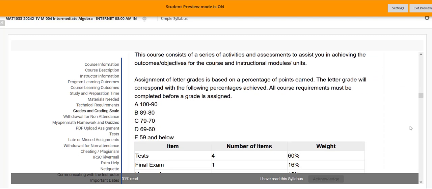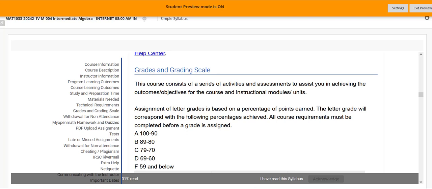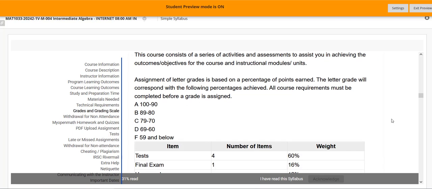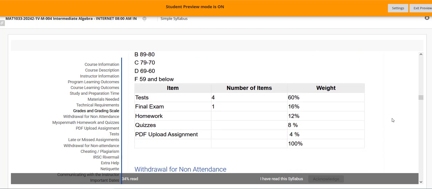All right, this piece is important. This is your grades and grading scale. It's a 10-point scale. You have to have 70 or higher to pass the course. So you need a C. And this is the breakdown.